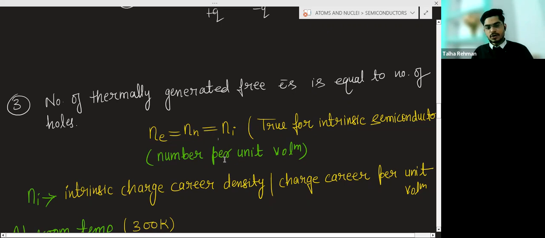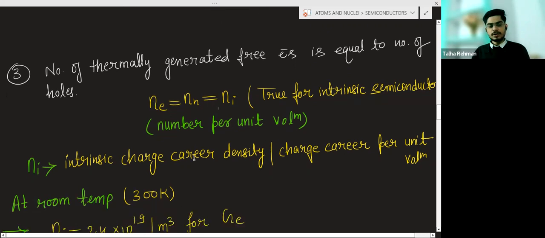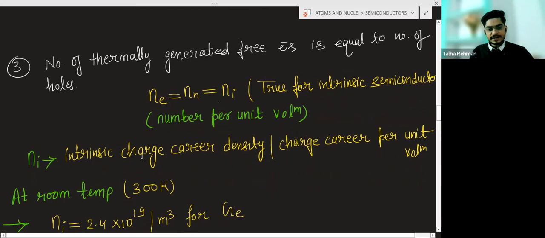And what is n? Number per unit volume. So n_i represents the intrinsic charge carrier density, also known as charge carriers per unit volume. In unit volume, how many charge carriers are there? That is equal to n_i.